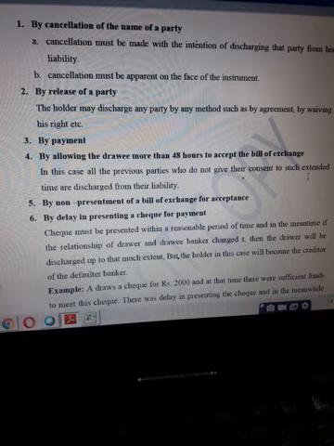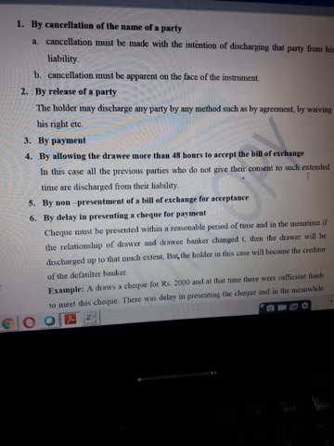So let us take this example, that acceptance was not yet done and the instrument was endorsed by the payee further to any person, and that holder has presented the bill for acceptance to the drawee, which is possible, and that holder gives the drawee more than 48 hours to accept.